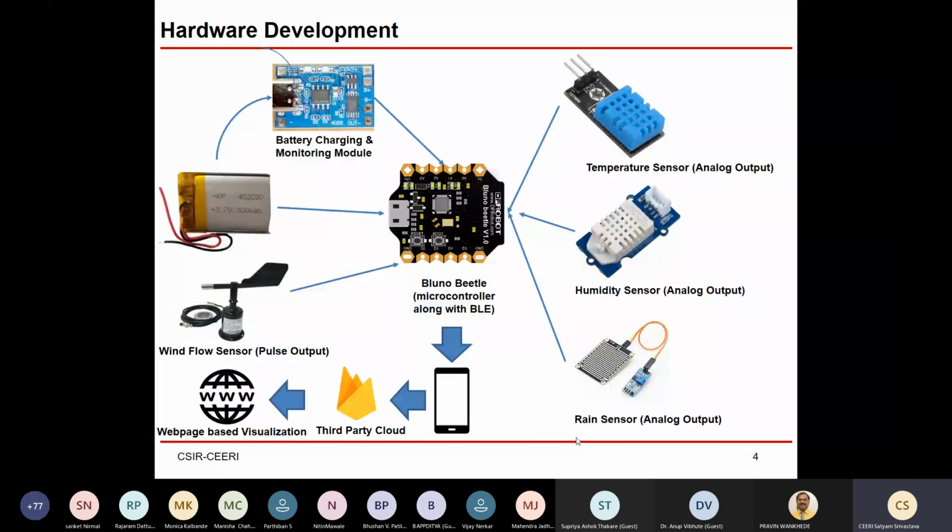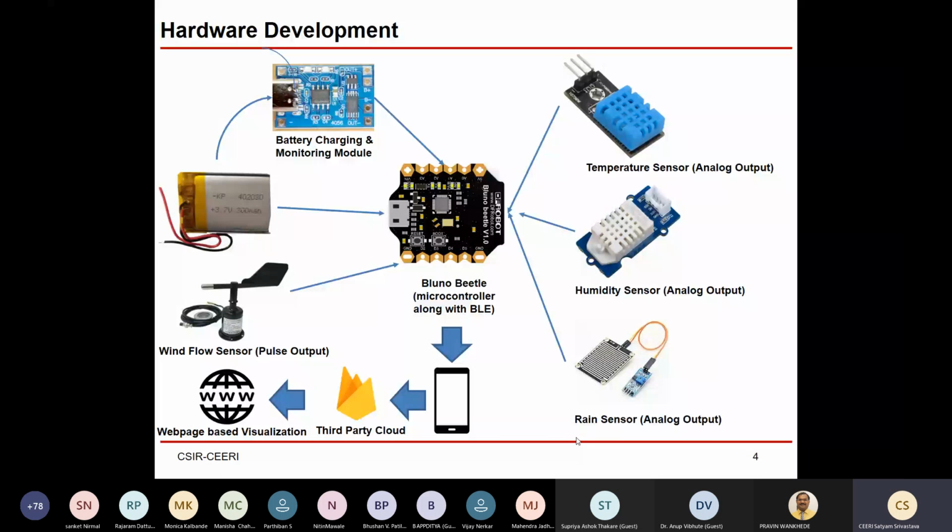Then the second one also has analog output. You can directly interface it on A1, the second analog port of this board. Then this third sensor is the rain sensor, which also has an analog output, so you can directly integrate it with another analog port of this device.